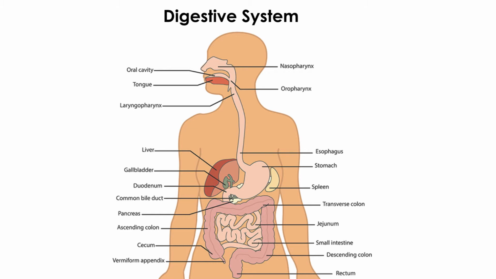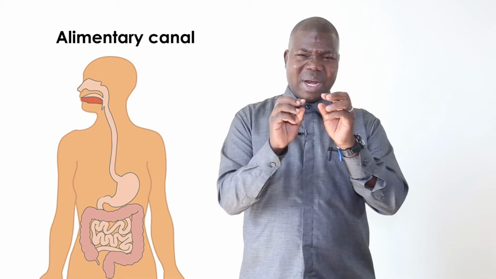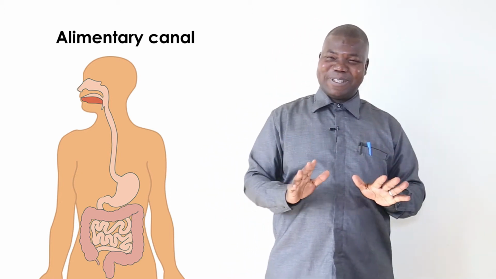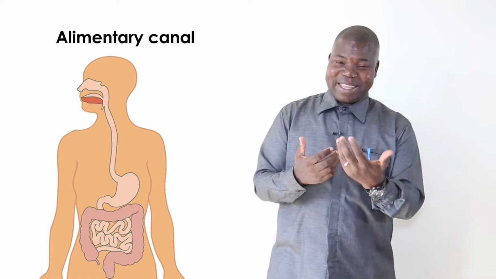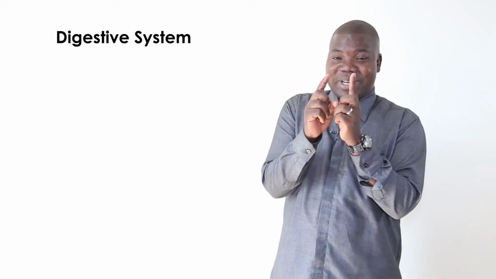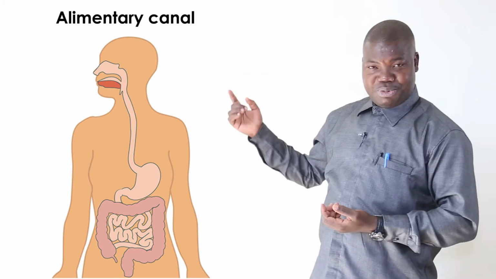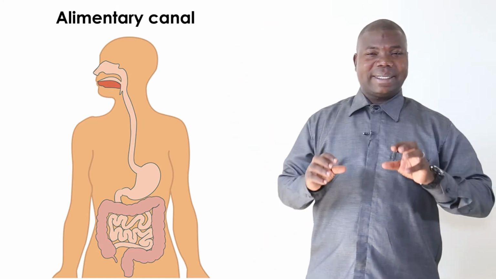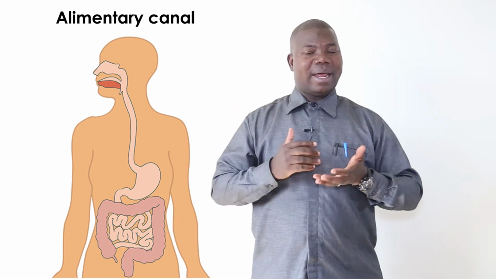So what is the system in the digestive system? Some people at times use the word alimentary canal. Is the alimentary canal the same as the digestive system? We shall find that out later. However, know that the digestive system and the alimentary canal are not exactly the same, although they are related. The long tube from the mouth up to the anus is the alimentary canal.